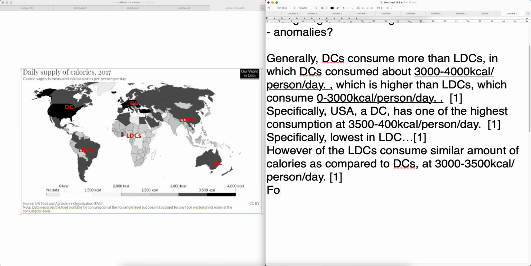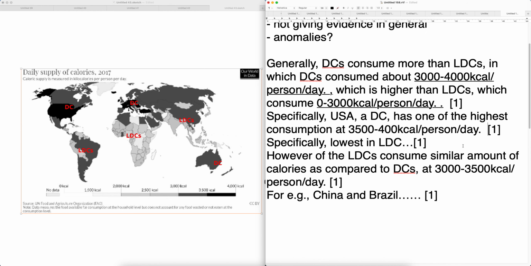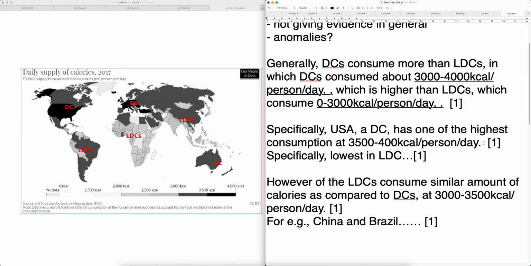For example, China and Brazil, they also consume this amount. Or you want to talk about Morocco, Egypt, also possible. So 1, 2, 3, 4, general trend, then specific to support the general. You can choose either one, you can choose both.